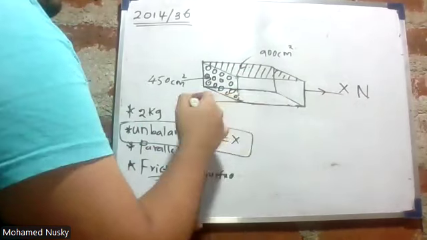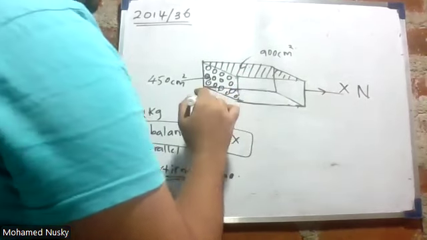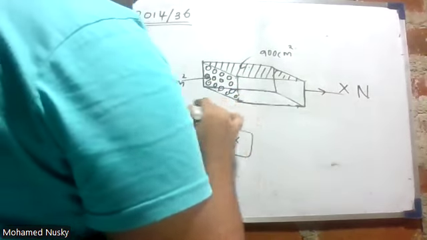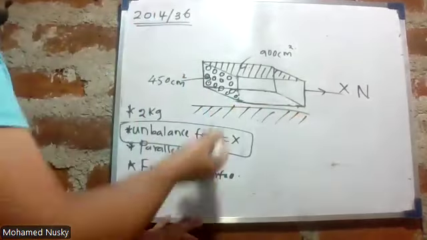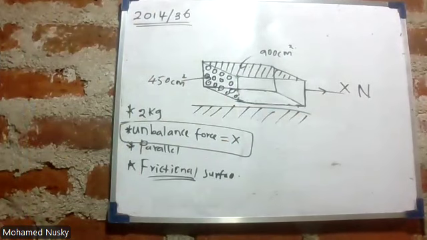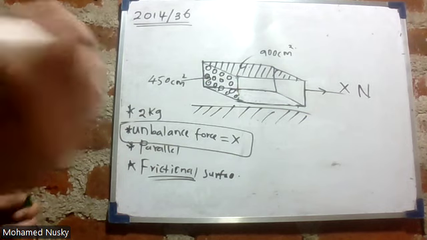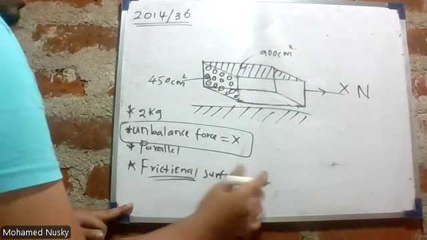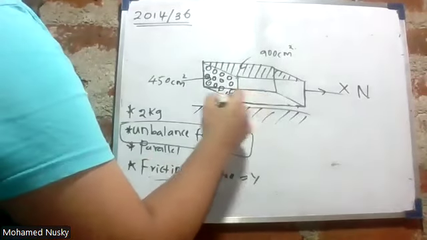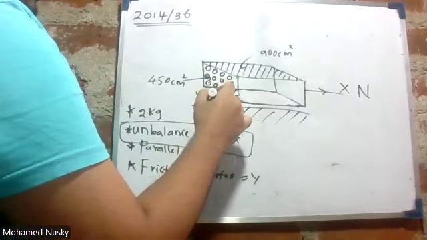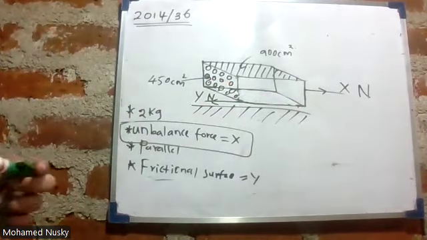I will take this as a surface. There is a frictional force that they have given in value. The frictional force is y Newton.